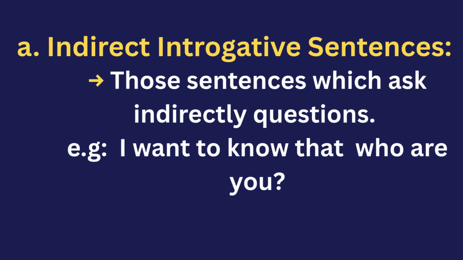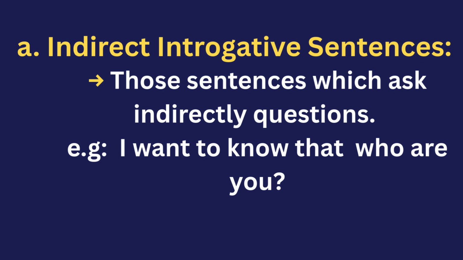The next type is the indirect interrogative sentence. It's a kind of interrogative sentence which is used to ask a question indirectly. For example, if I say, I want to know what your name is.